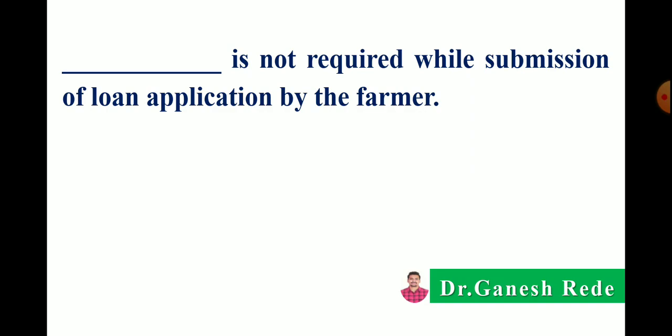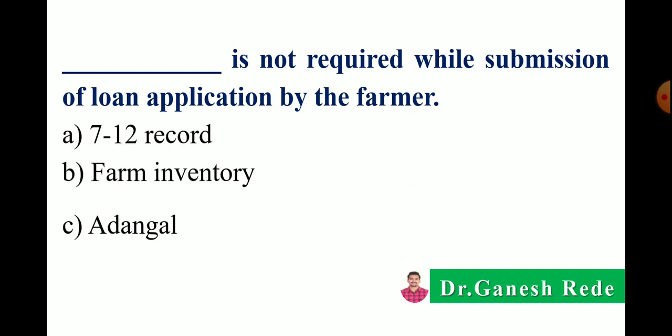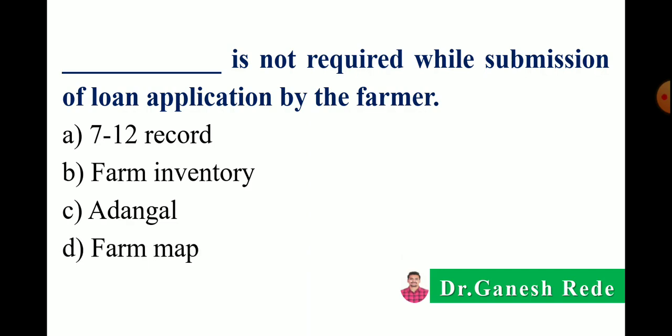The next dash dash is not required while submission of loan application by the farmer, means we require some documents while submitting the loan application in the financial institution or in the bank. So option A 7/12 record, that is Satbara record, B farm inventory, C Adangal record, then D farm map. The correct answer is farm inventory is not required while submission of loan application by the farmer.